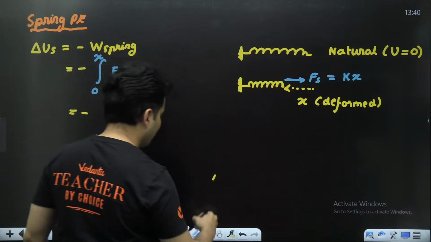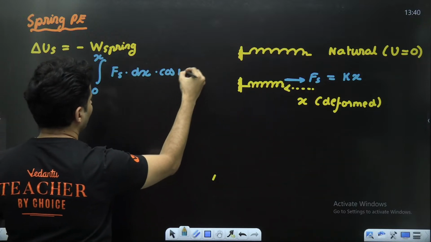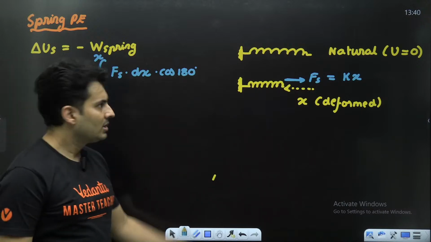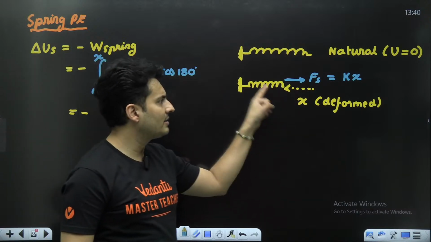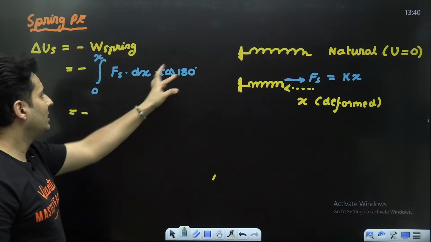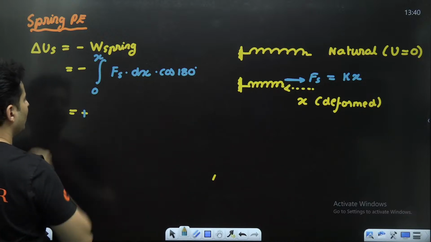So that is the reason why I also need to put a minus sign, or if you are not able to agree to it, just put cos 180, because displacement is here, force is here, both are opposite to each other. Cos 180 is minus 1, minus into minus will become plus.